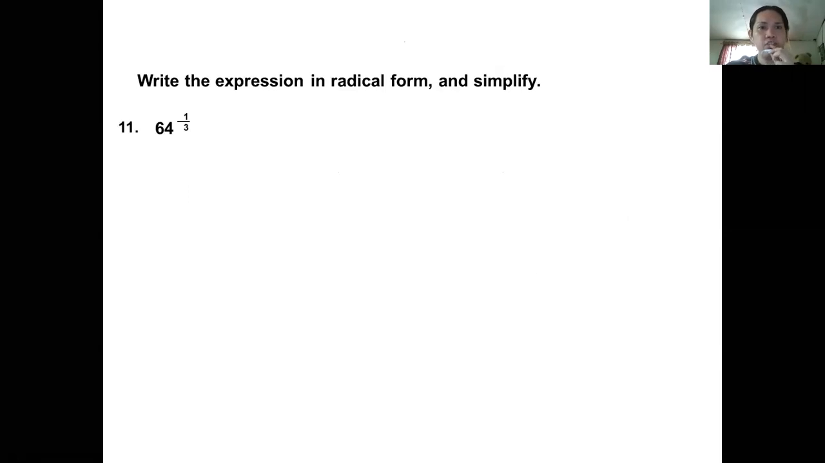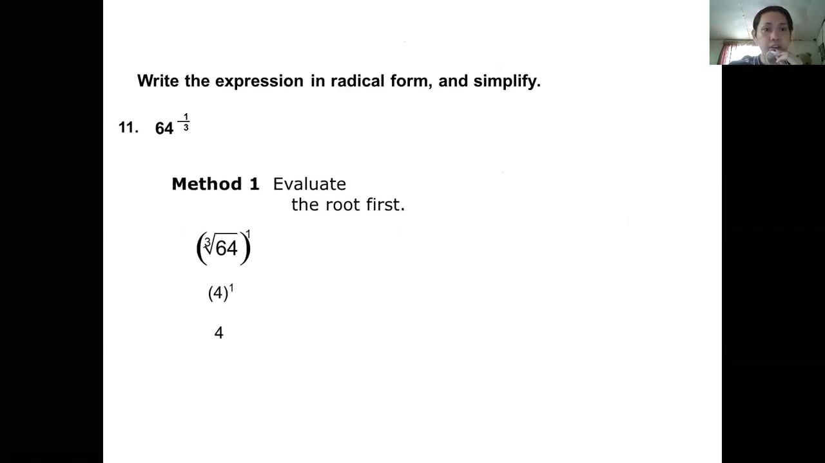So write the expression in a radical form and simplify. Let's have this one. Method 1, evaluate the roots first. So we have the cube root of 64 to the power of 1. We rewrite it in a radical form. So that gives you 4 to the power of 1, and 4 to the power of 1 is 4.